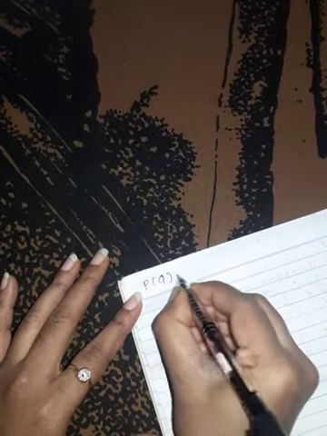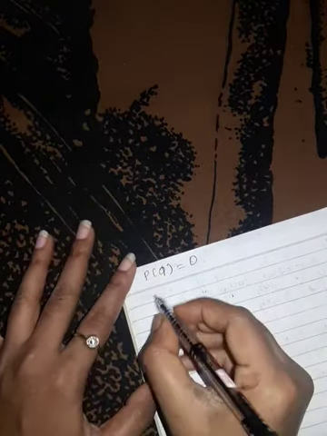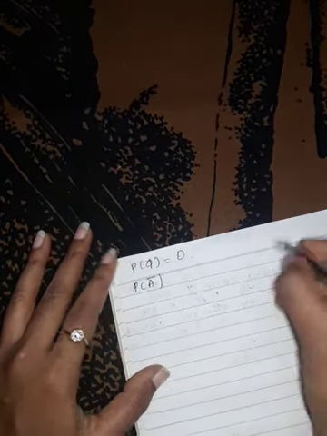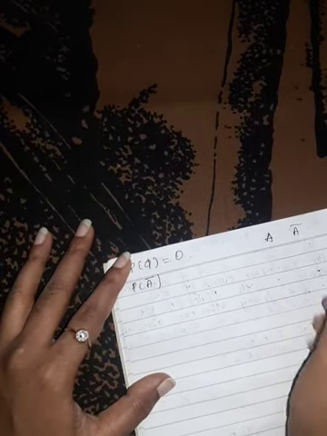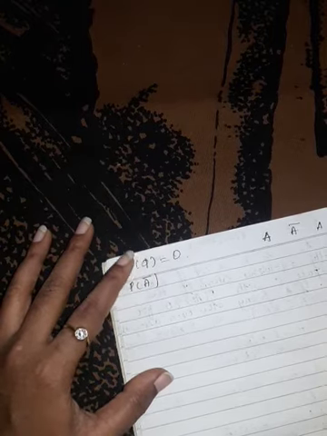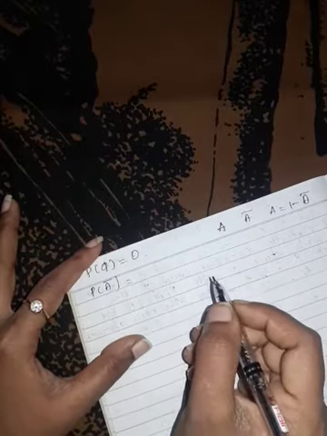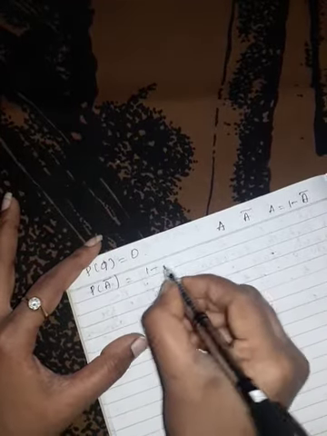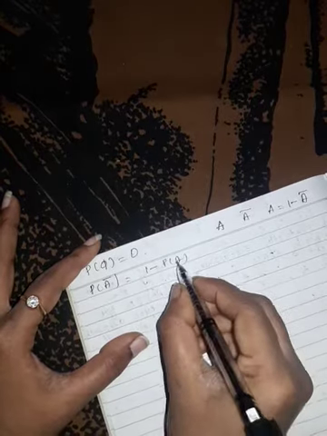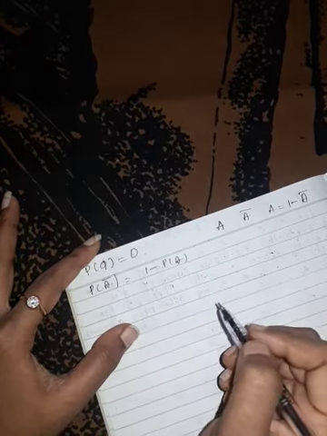Probability of the empty set is always equal to 0. Here phi is nothing but the empty set. And probability of the complement of A: suppose A is any event or set, then A bar is denoted as the complement of this set. Then the probability of the complement set A bar is given as 1 minus probability of A.